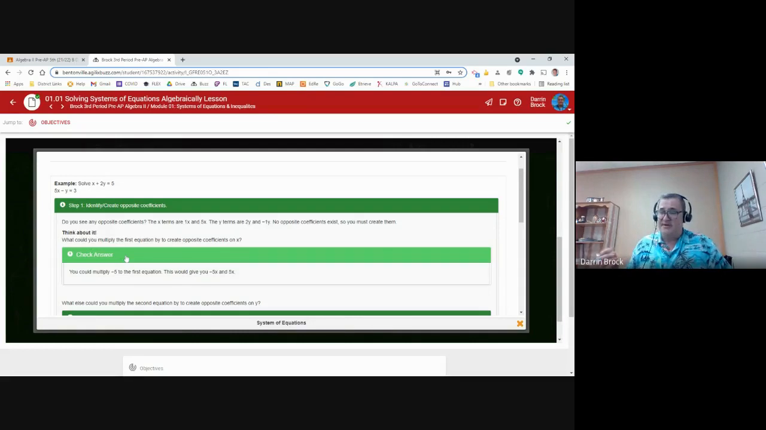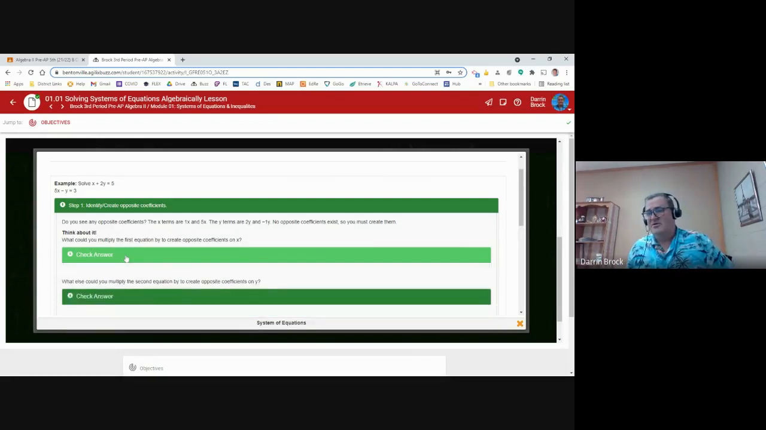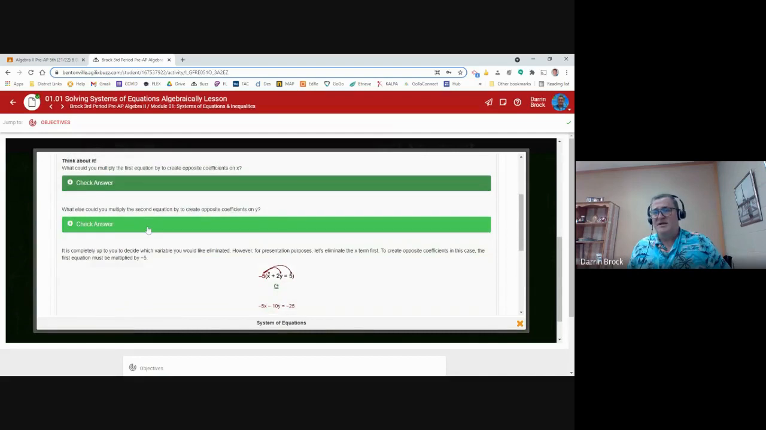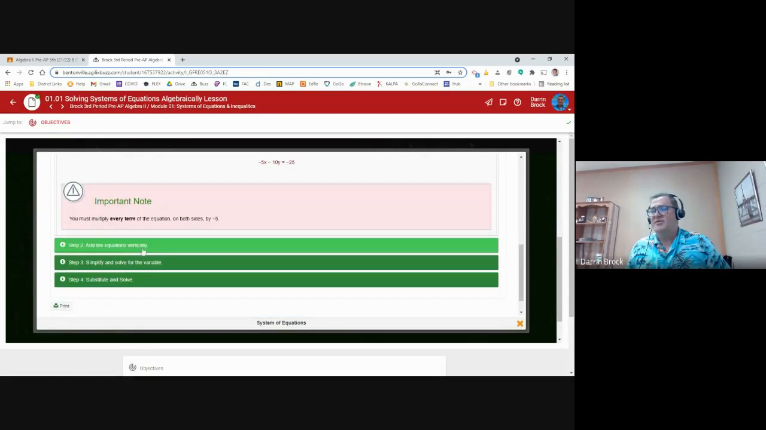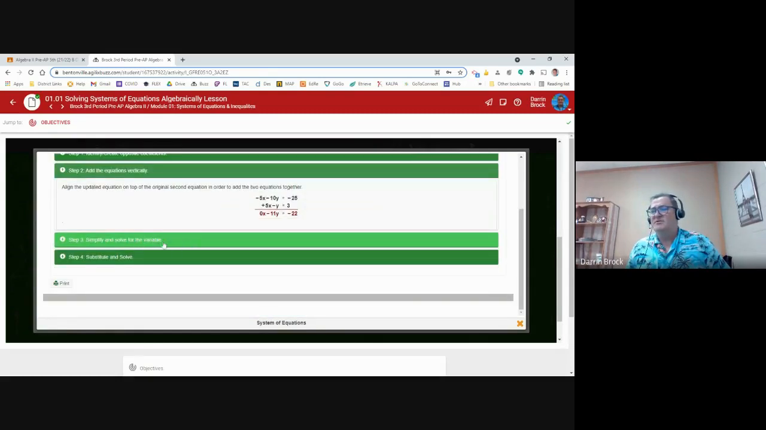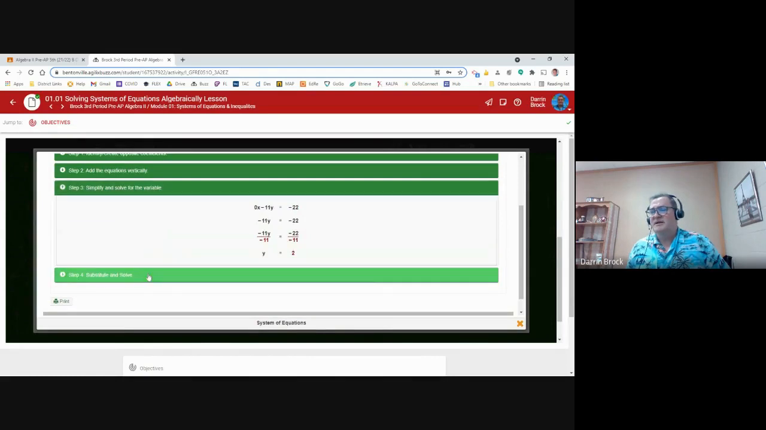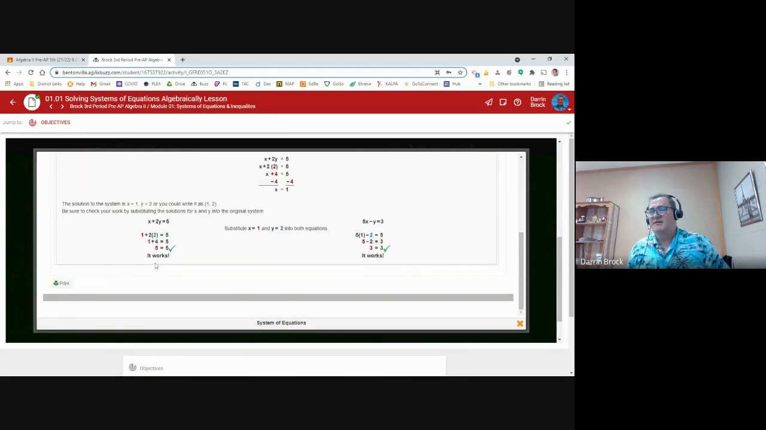If you look at it before you answer in your head, you're not thinking, you're not learning anything. You don't know if you can do it or not. What else could you multiply the second equation by to create opposite coefficients on y? So you've got to get an answer in your head and check to see if you're right. Oh, good. That's what I thought it was. So make sure you go through and do each of those steps on paper or in your head.